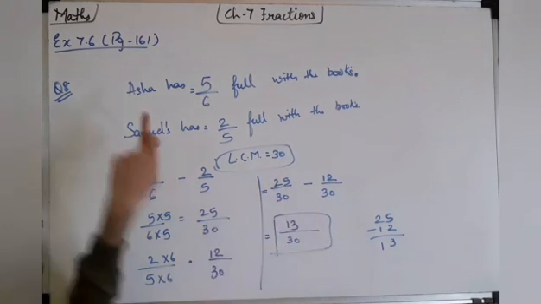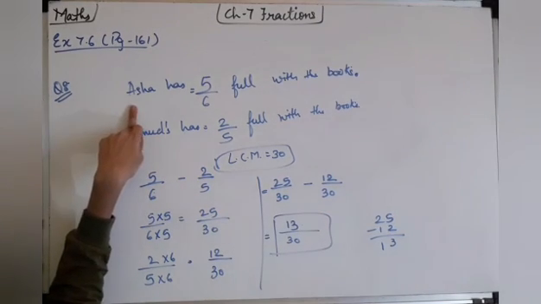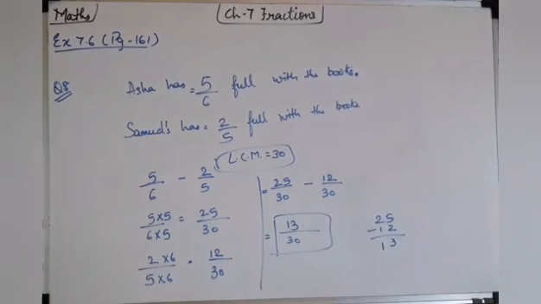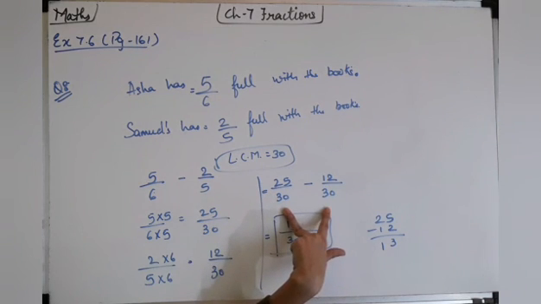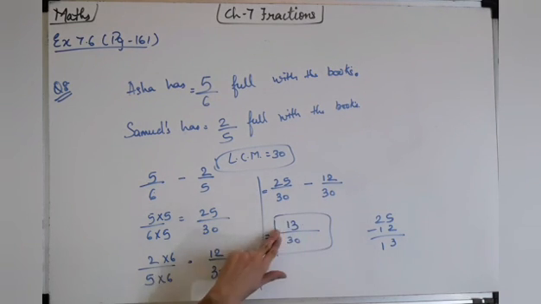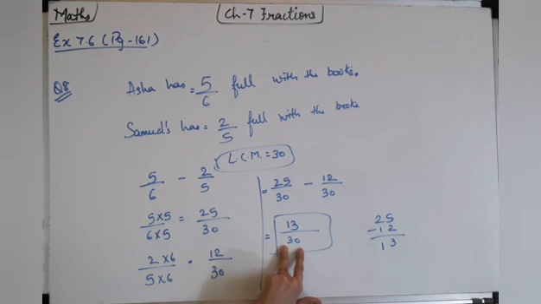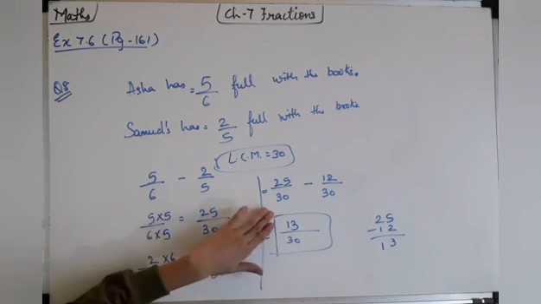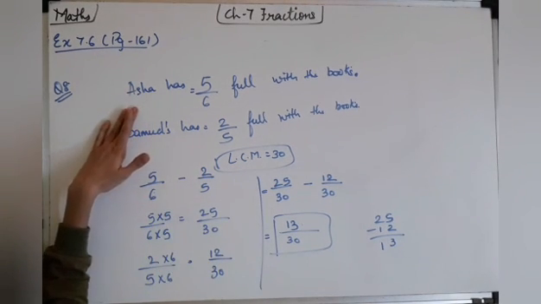So we can see that Asha is having more space. But they have asked by what fraction. So we subtract 12, and we get the answer 13 upon 30. This much more space is had by Asha.